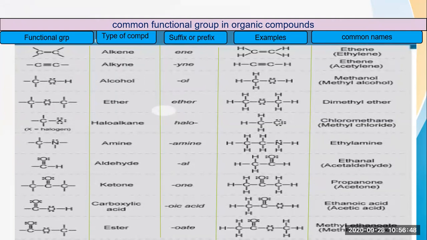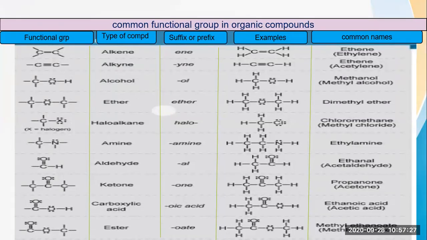the aldehydic group. Then comes the ketone. Now whenever ketone is present, then C double bond O group will be present as a functional group. So here you can see the example, CH3, single bond C, double bond O, again single bond CH3. Now the CO group, C double bond O group, is attached in the middle in the example, and you can see CH3, CH3 both are attached to the sides of that particular CO group. So here what you have to do is add O-N-E as a suffix to the root word. Okay. Now how will you write the name of this particular example?